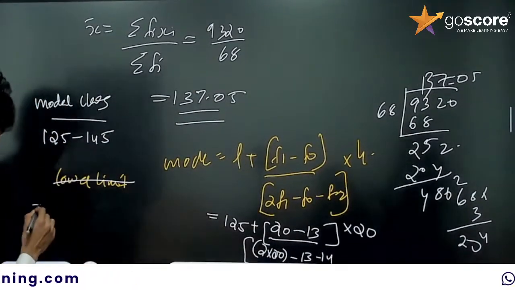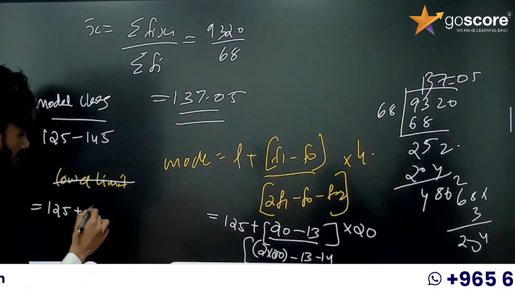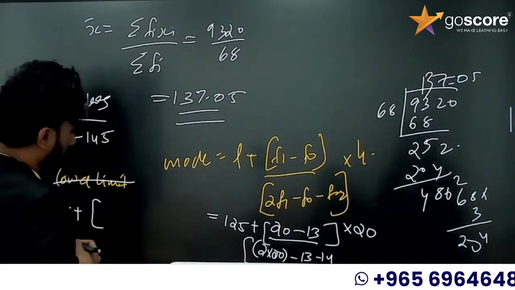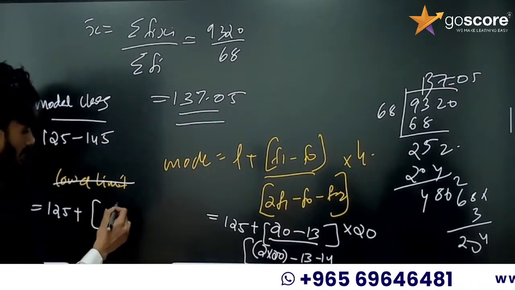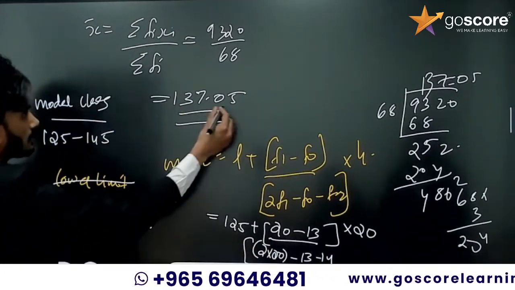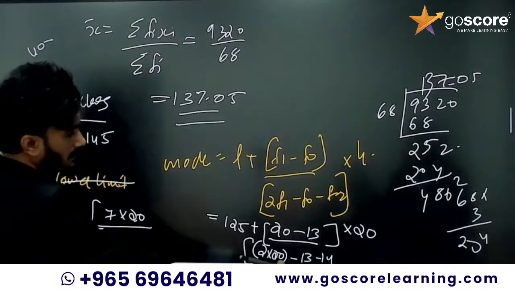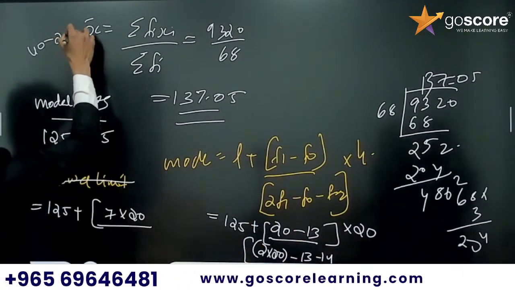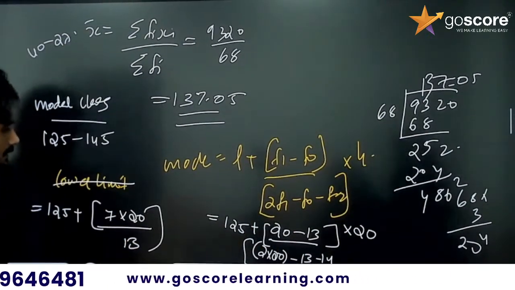So it is equal to 125 plus (20 minus 13), that is 7, into 20, divided by 40 minus 13 minus 14, which is again 13, right?